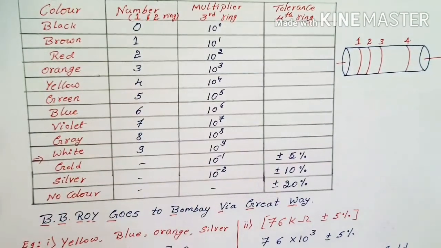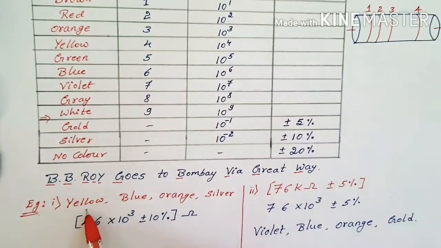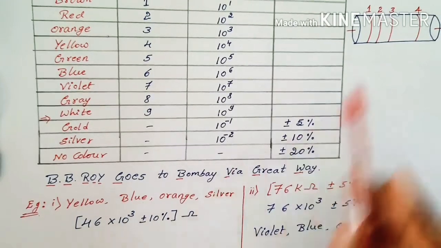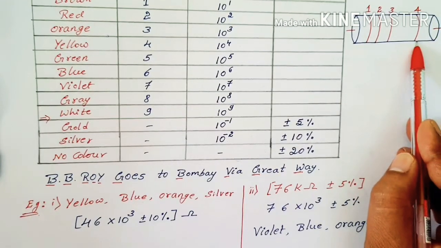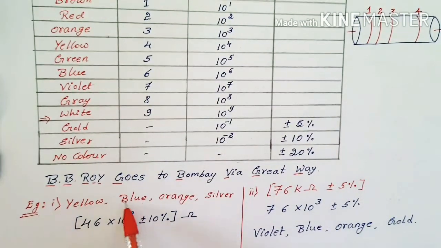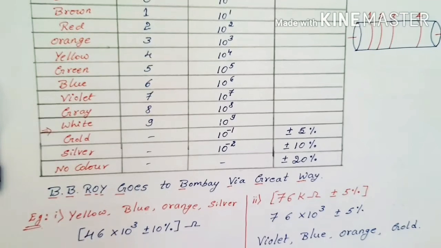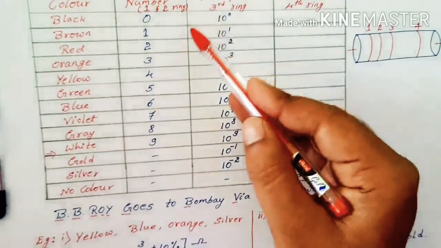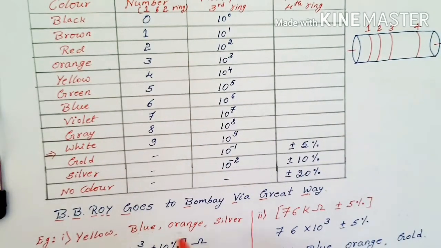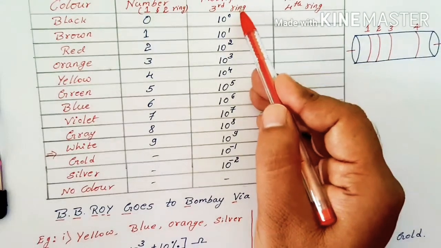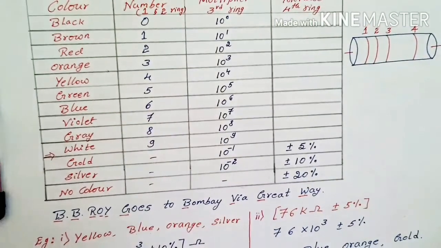Suppose I get a resistor with these color bands, observe example 1: yellow, blue, orange, silver. Yellow, blue, orange, and at the last band silver. How to find out the value? In the number column, we have to observe the first two colors' numbers. The third band is for the multiplier, and the fourth band is for the tolerance.